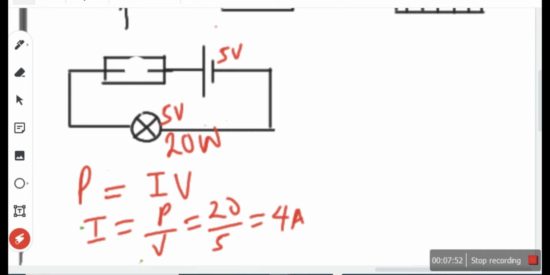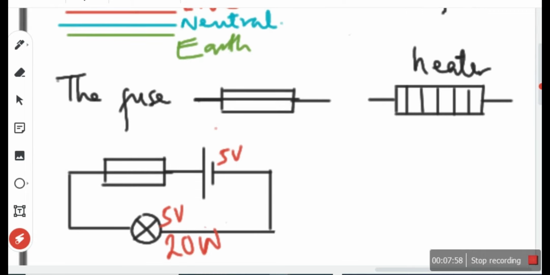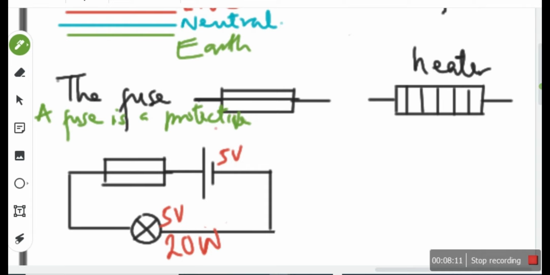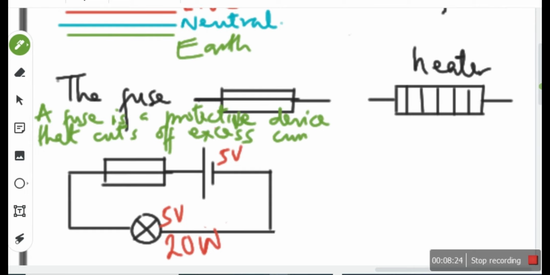I've said all of that to say that a fuse is a protective device made up of a resistant material. So let me write it down. It's a protective device that cuts off excess currents, thereby protecting your component from damage.